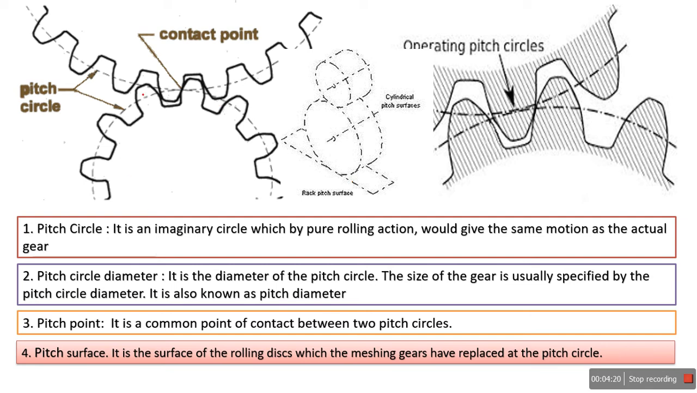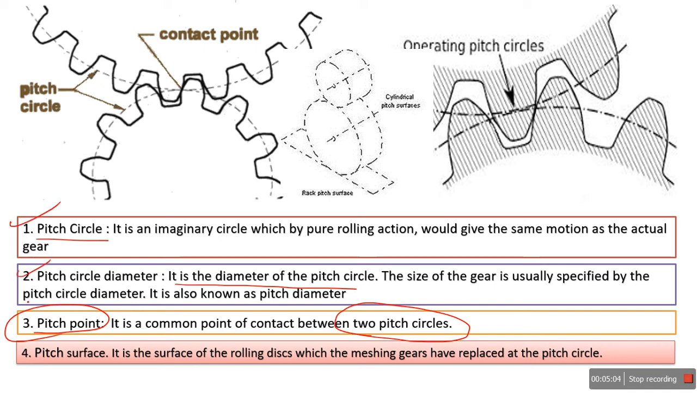What is the pitch circle? This is an imaginary circle. If you consider these two gears meshing with each other, and they come into a single point of contact during the meshing, this is called the pitch point. It is a common point of contact between two pitch circles. Generally gears are specified by their pitch circle diameters, so it is the diameter of the pitch circle. We should understand now what my pitch circle is: it is an imaginary circle which by pure rolling action would give the same motion as actual gears.